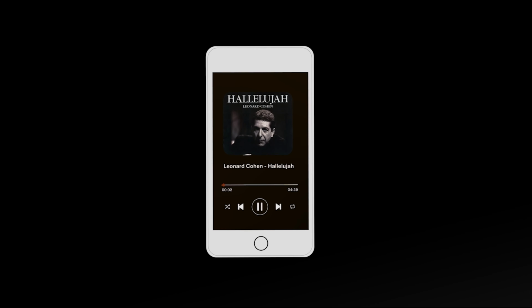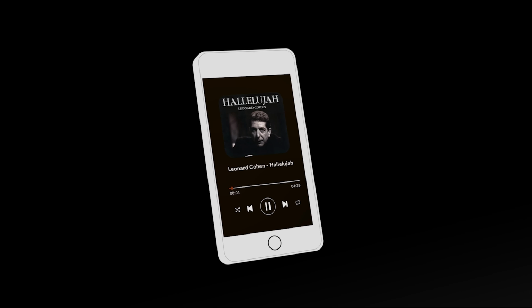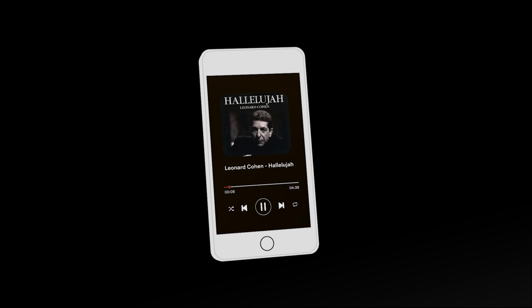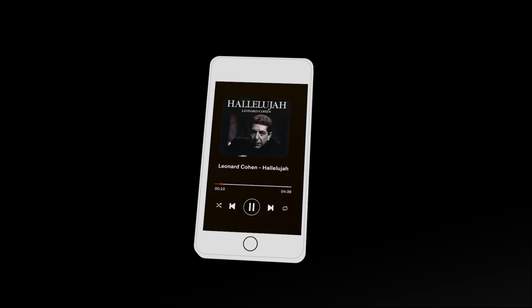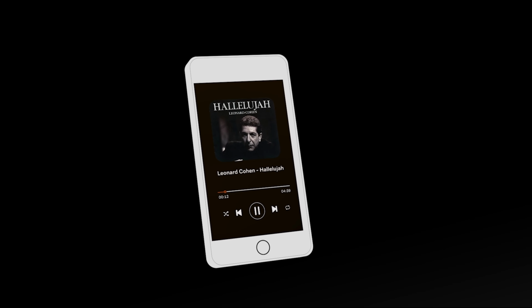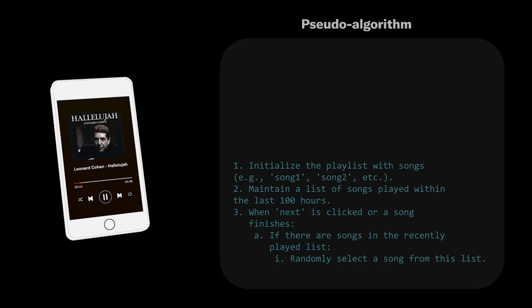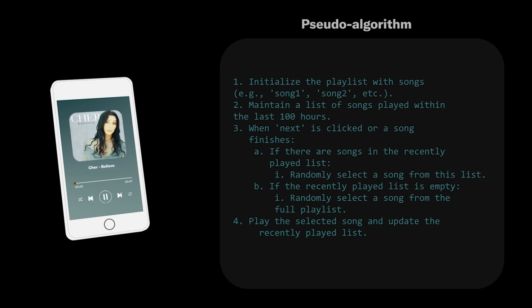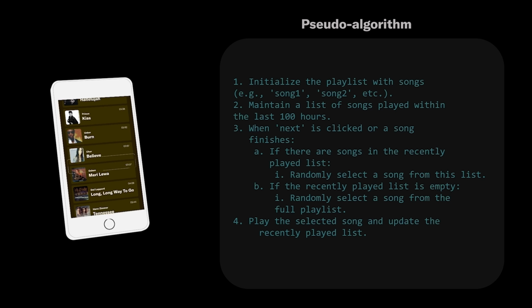Let's say you want to listen to your song playlist in a random order, so you enable the shuffle button on your music player. Are the song selections truly random, or is there an algorithm behind it that determines the next song for you? For example, a simple pseudo-algorithm might be written like this. When next is clicked, or a song finishes playing, choose the next song from those played within the last 100 hours, or select one randomly using a random function with playlist IDs.